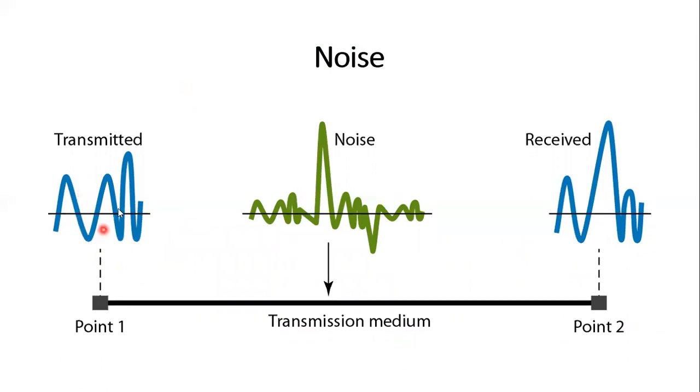So a signal is transmitted at point 1, then a noise happens. So at point 3, the signal changes. Okay, so the received signal is like that. Transmitted this one, received signal is this one because of the noise.